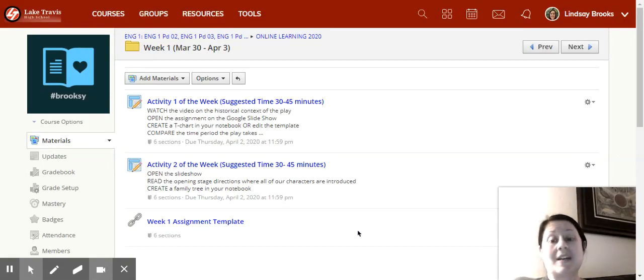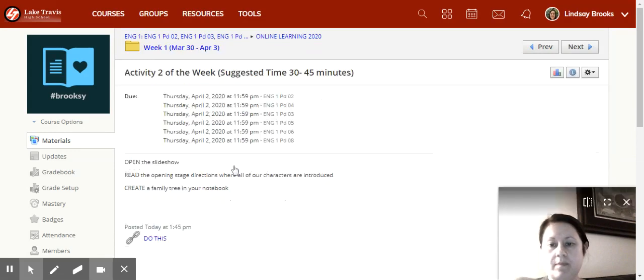Let's go ahead and take a look at Activity 2 for this week. This should also only take you somewhere between 30 and 45 minutes. When we select this activity, we see that it gives us some directions. We're going to open a Google slideshow. You're going to read the opening stage directions of the play.